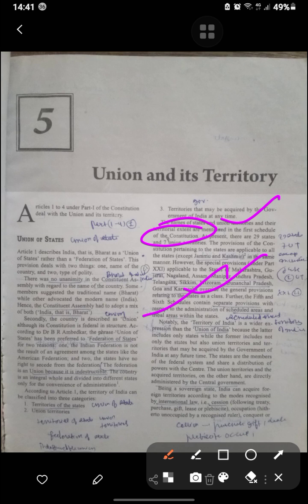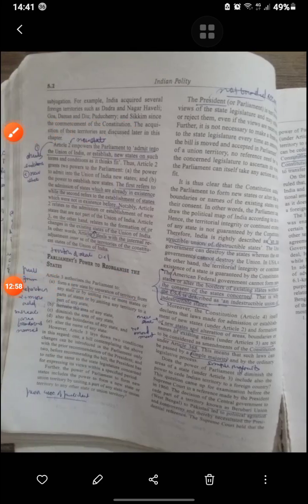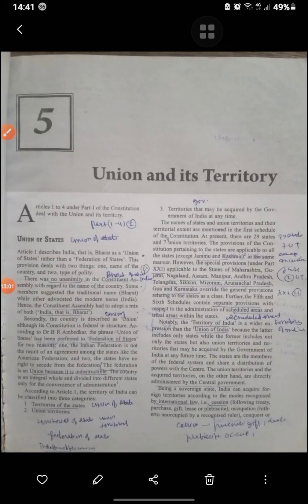The territory of India is wider than the Union of India, because the latter includes only states, while the former includes not only the states but also the union territories and the territories that may be acquired by the government of India. The states are members of the federal system and share a distribution of powers, and the union territories and the acquired territories are also there. Being a sovereign state, India can acquire foreign territories also. So under international law, cession and occupation are there. So what is cession? Cession means following a treaty, and purchase and gift.